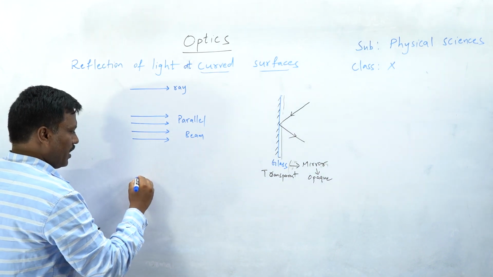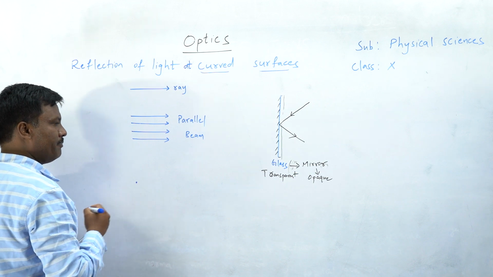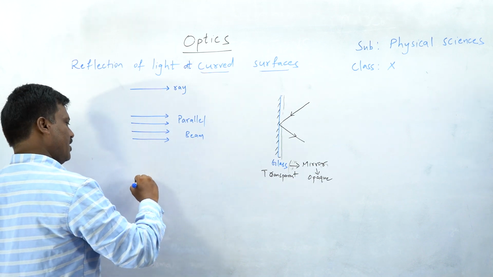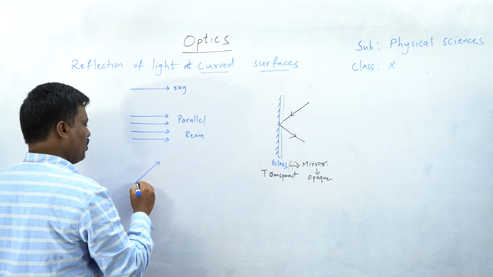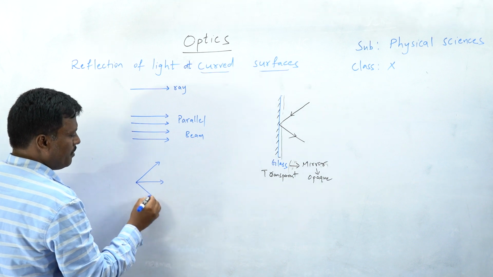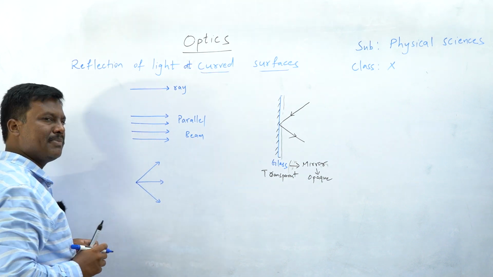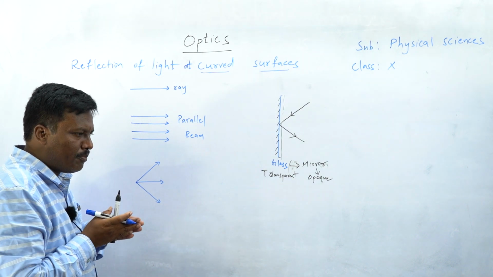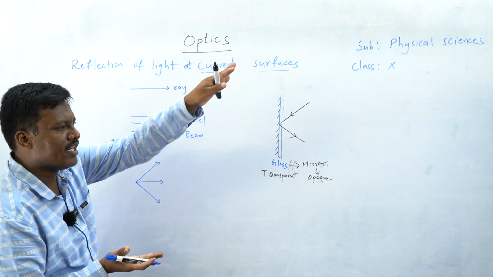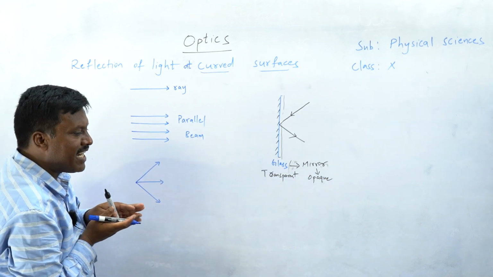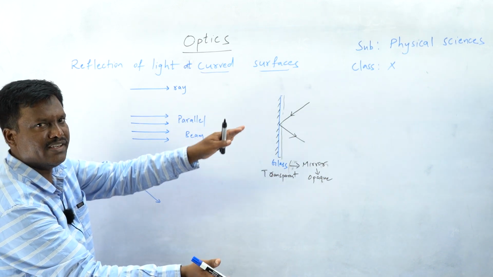Now, another beam. This is the source of light. From here, a group of light rays are passing, but are they passing parallel like the previous one? No. From one point, they are going in different directions. They are deviating.